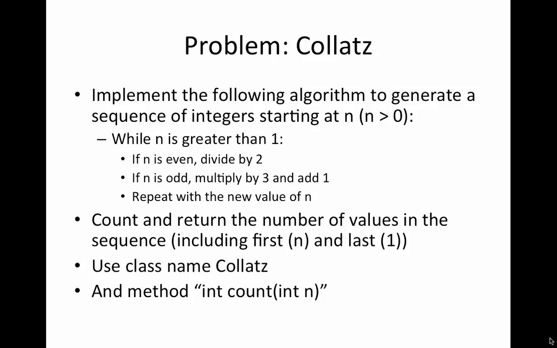We want to implement this algorithm in a method that will return an int, the count, and it will take as a parameter the particular number that we are starting with. You can play with different values of n and see that they will always result in 1.